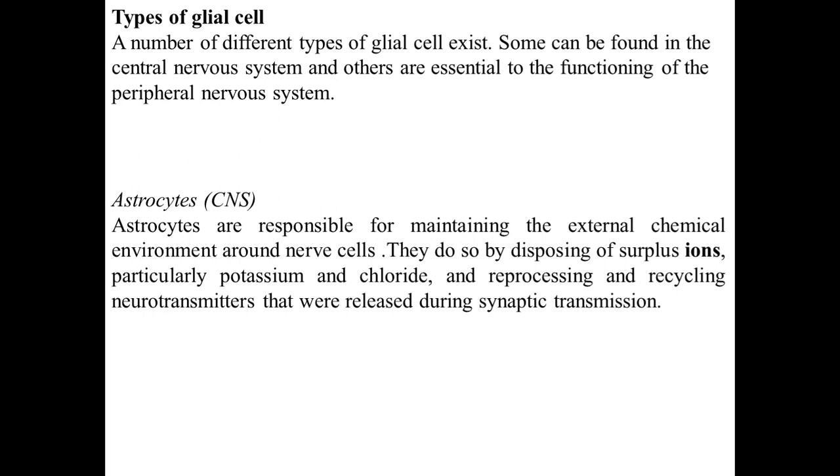Now, types of glial cell. A number of different types of glial cell exist. Some can be found in the central nervous system and some you can find in the peripheral nervous system.